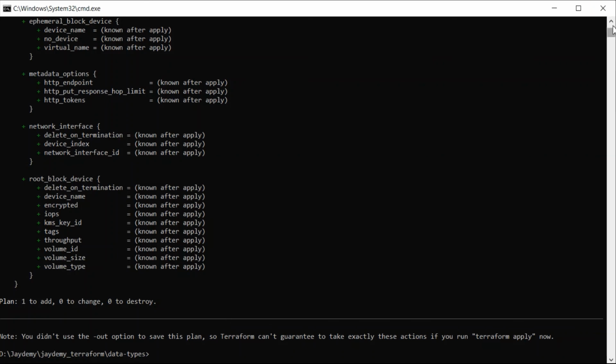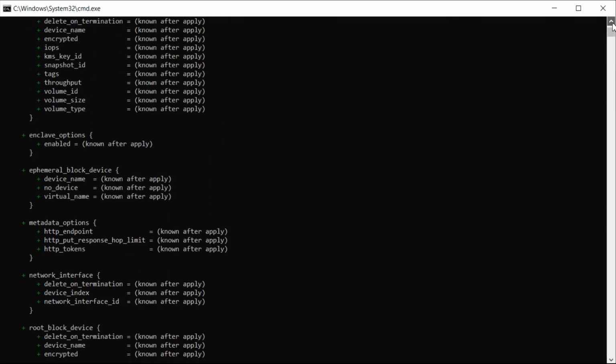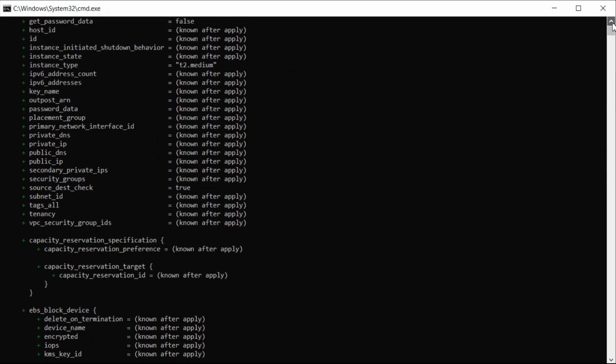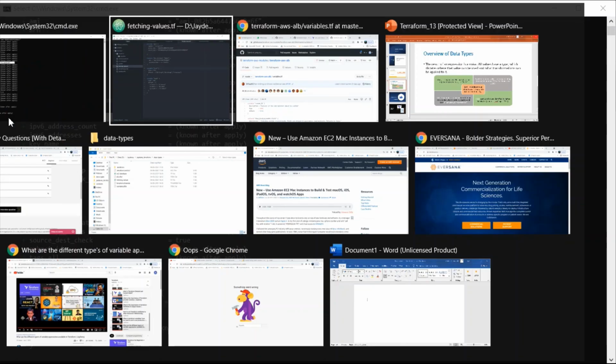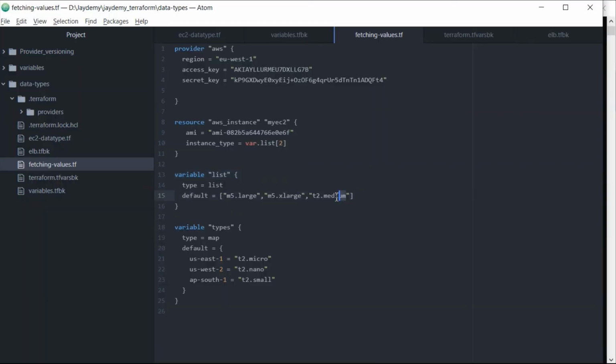Okay, there are no errors this time. Good. You can see here it is trying to create t2.medium. Why is it creating t2.medium? Position 2 is this one. In a list, the positions start like this: this is position 0, this is 1, and this is 2.